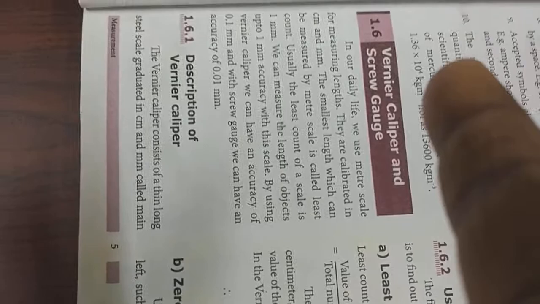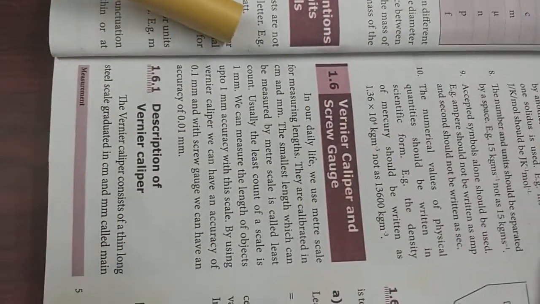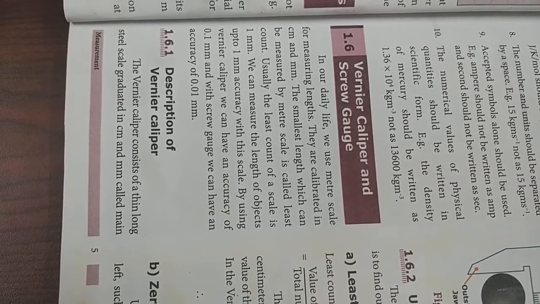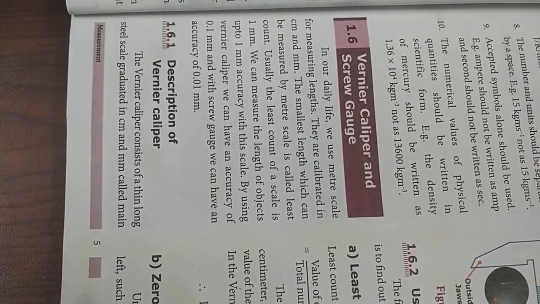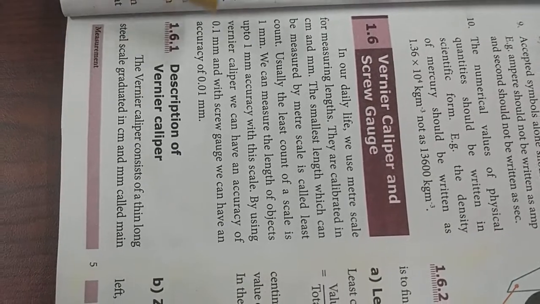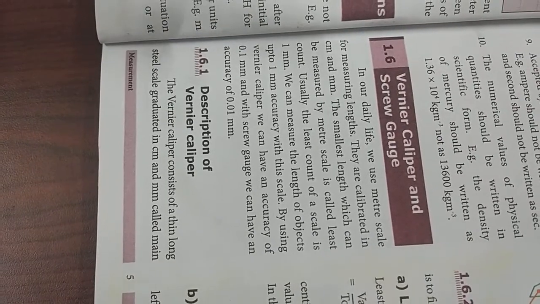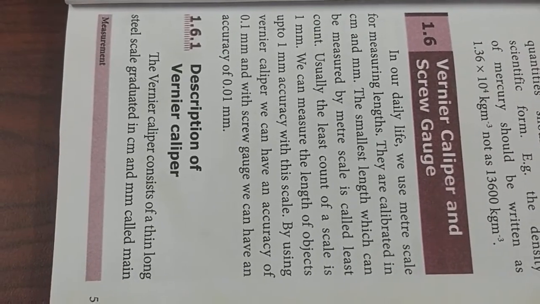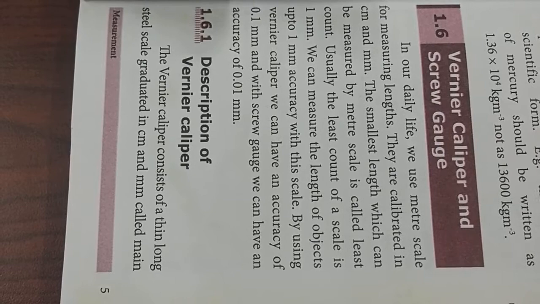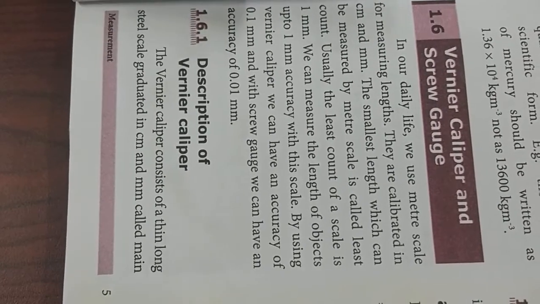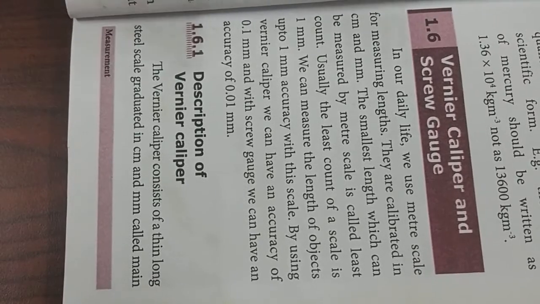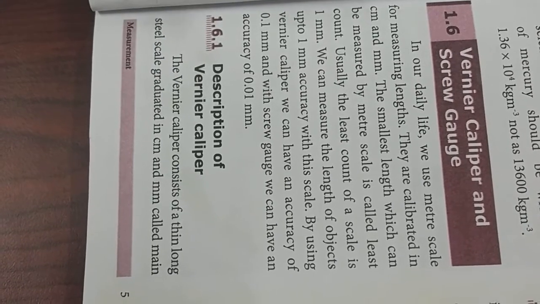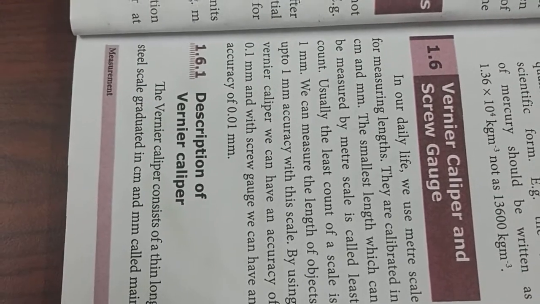Suppose you have to measure a very small length of an area. At that time, the meter scale cannot represent a precise value. Suppose you have to measure in the 0.001 millimeter range. For such observations the meter scale is not acceptable. So in those places you should use an apparatus named the vernier caliper.